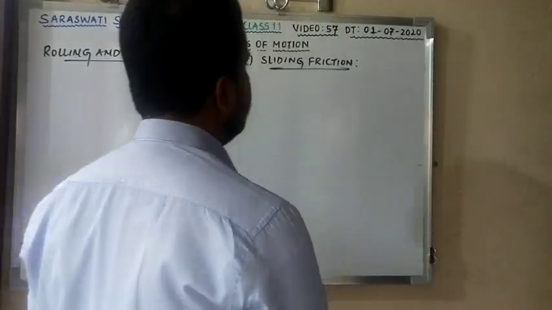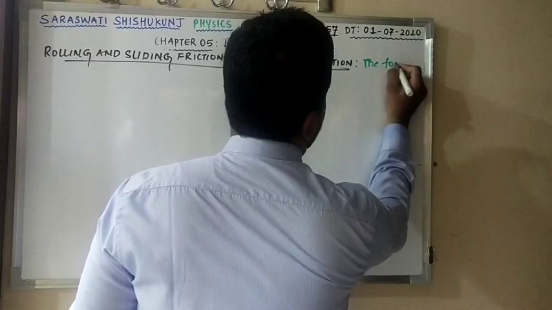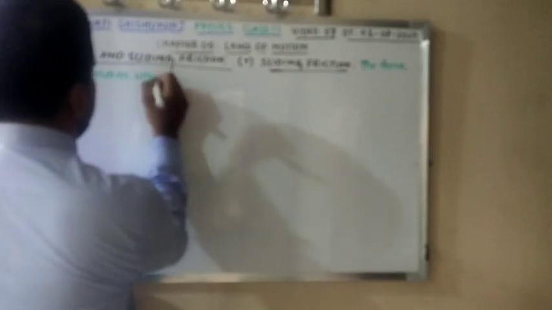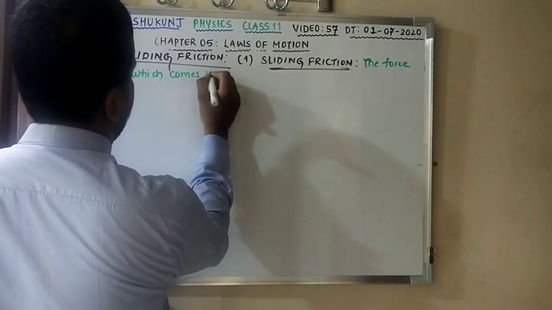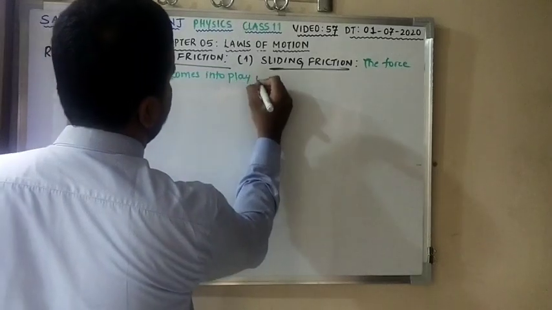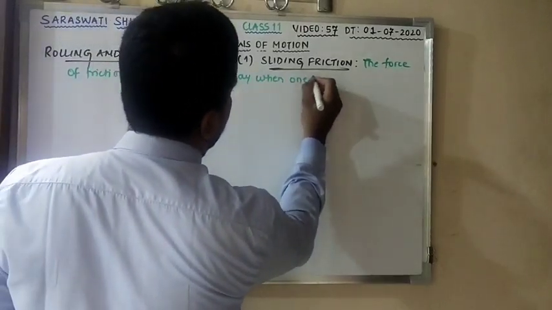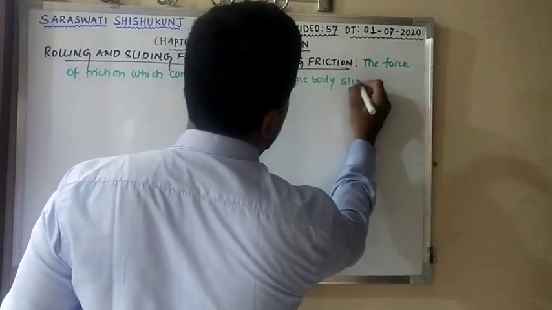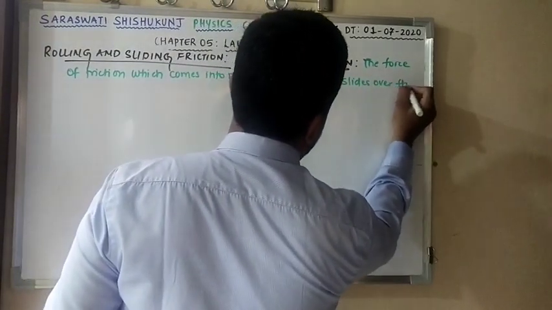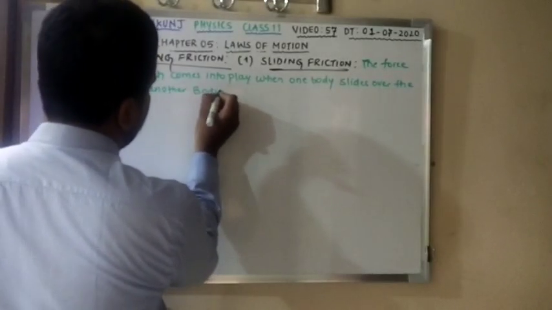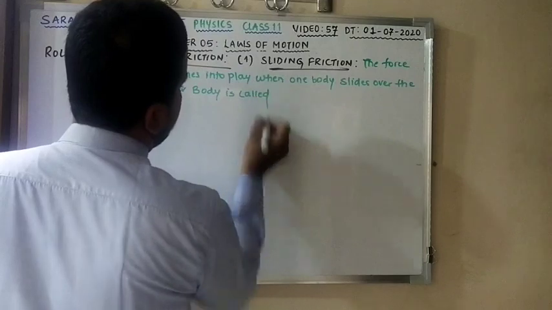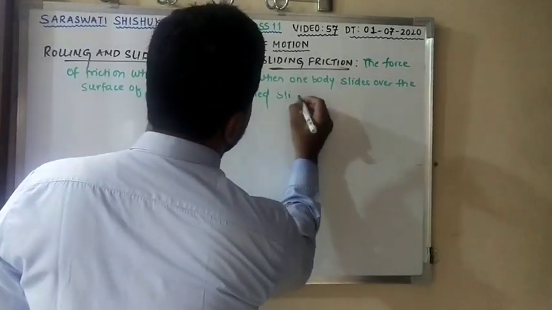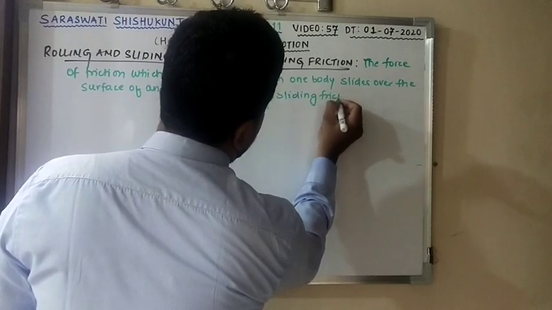So I can write for sliding friction: the force of friction which comes into play when one body slides over the surface of another body is called sliding friction. Very good.